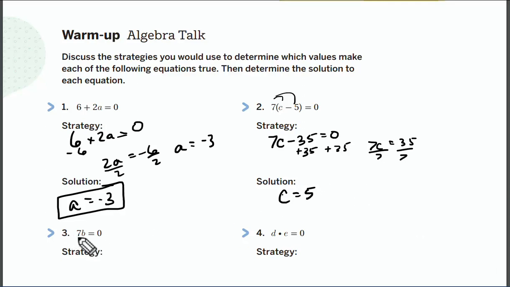For number 3 here, it looks like I'm just going to divide by 7 on both sides. So my answer is just going to be b equals 0, okay, when I divide.